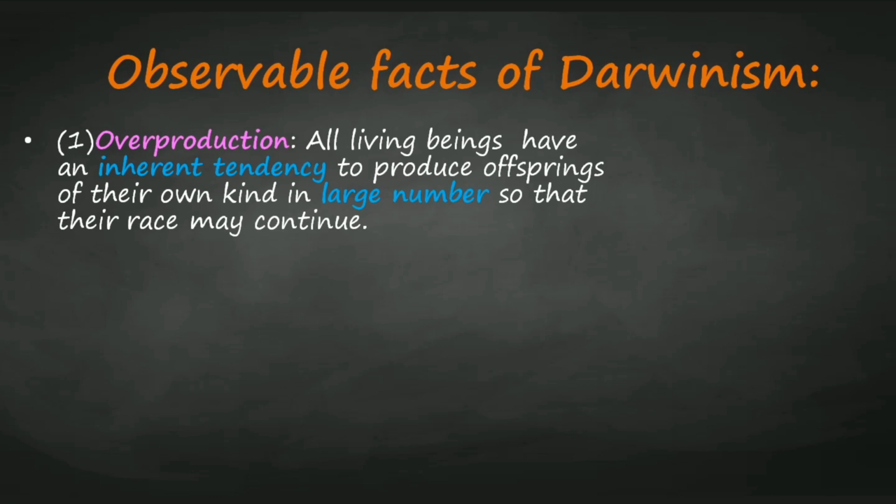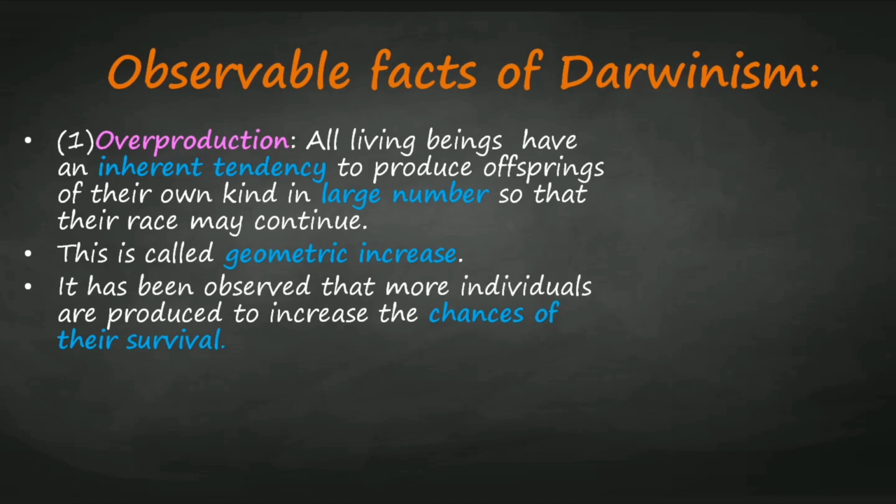First is overproduction. All living beings have an inherent tendency to produce offsprings of their own kind in large number so that their race may continue. Inherent tendency means innate tendency, an inborn tendency, and offsprings are produced in large number. This type of increase is known as geometric increase. It has been observed that more individuals are produced to increase the chances of their survival.